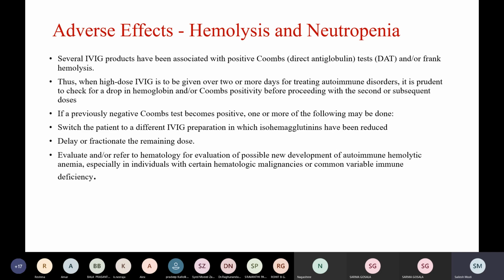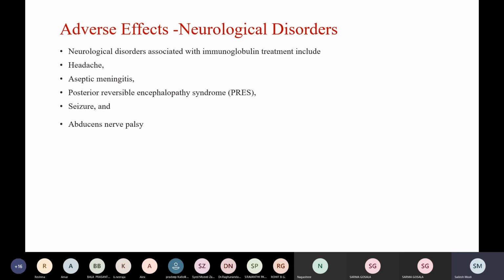If a previously negative Coombs test becomes positive, one or more of the following may be done. We can switch the patient to a different IVIG preparation in which isohemagglutinins have been reduced. We can delay or fractionate the remaining dose or evaluate hematologically for a possible development of autoimmune hemolytic anemia, especially in individuals with certain hematological malignancies or common variable immune deficiency.